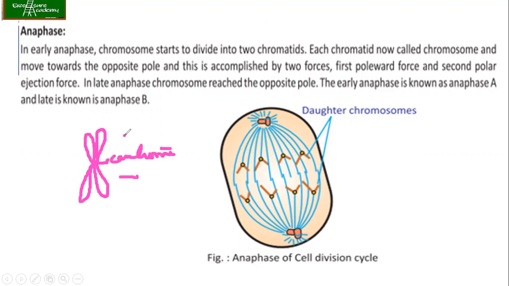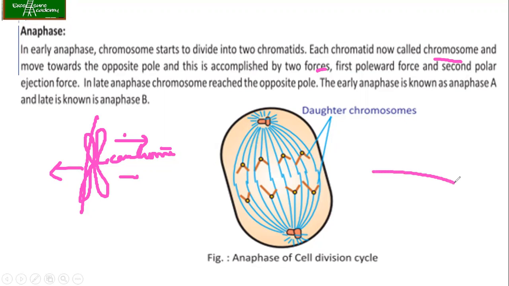Now once it is in the anaphase, what happens? They get divided into two. One sister chromatid goes in one direction, and the other sister chromatid goes in the other direction. Each chromatid is now called a chromosome and moves towards the opposite side, which is accomplished by two forces. What are those forces? The poleward force, and the second is the polar ejection force. This is what I was talking about.